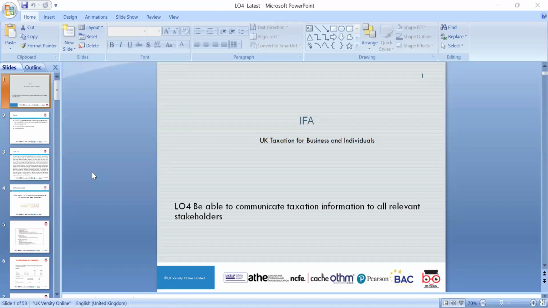Today's lesson, LO4, is being able to communicate taxation information to all relevant stakeholders. The basis is tax affairs communication with the various stakeholders. So what is meant by stake? Anyone who has any interest in the business is called a stakeholder. We have two types of people, very important: shareholders, meaning anyone who has any interest, also known as a stake. And we also need to look at the interests of other stakeholders, such as customers and suppliers. We need to look at everyone interested.